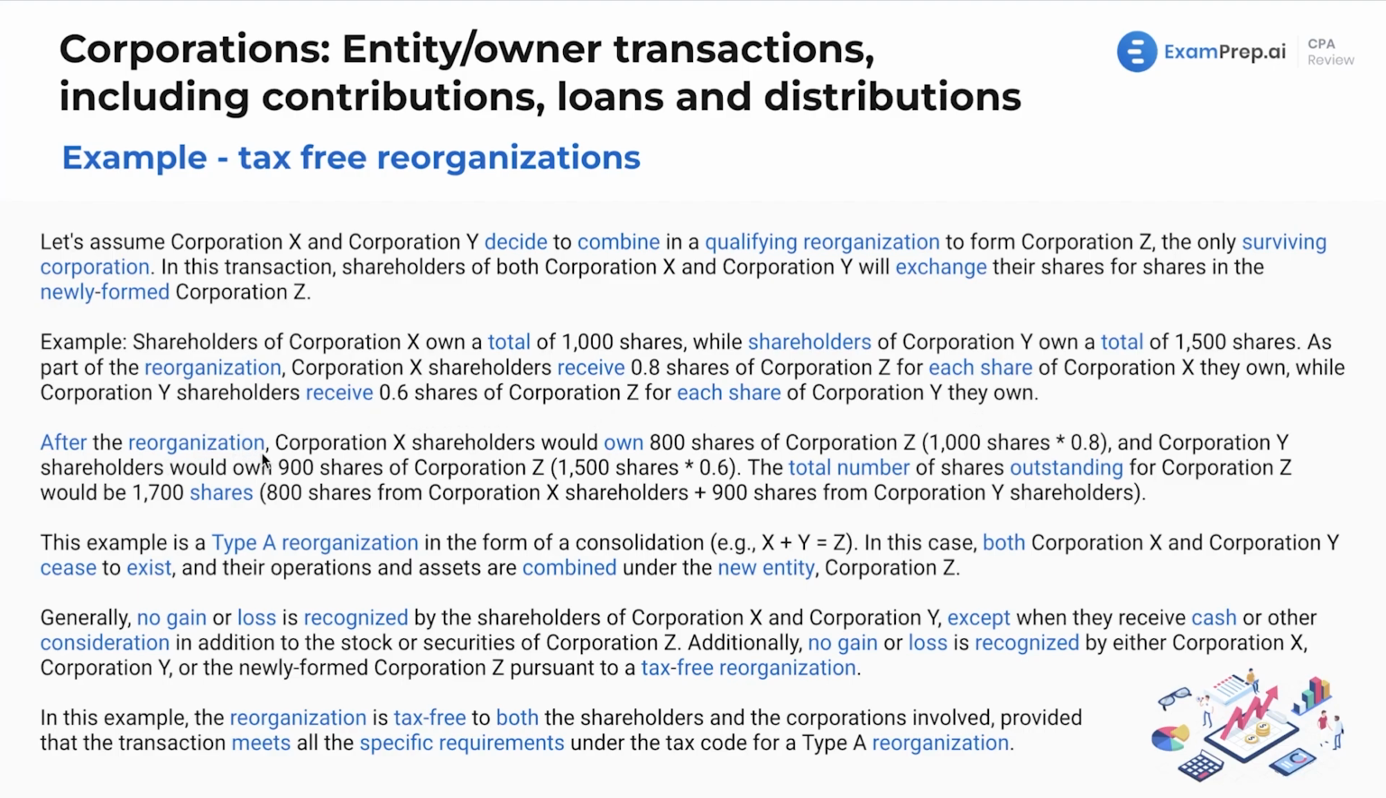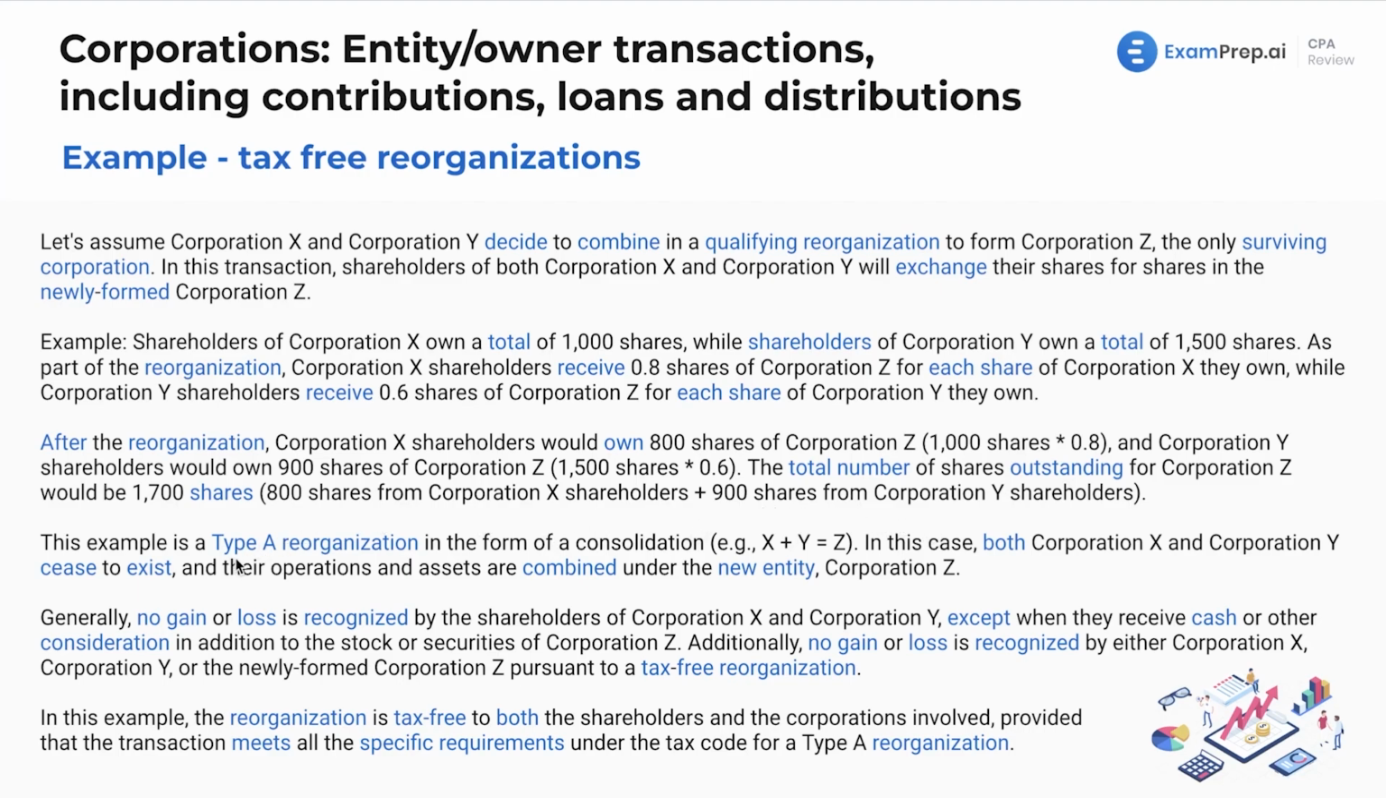Now, after the reorg, Corporation X shareholders would own 800 shares of Corporation Z. We get that by multiplying 1,000 shares times 0.8. And Y shareholders would own 900. We get that by doing 1,500 times 0.6. The total number of shares outstanding for Corporation Z would be 1,700 shares. That's the 800 from X and the 900 from Y.